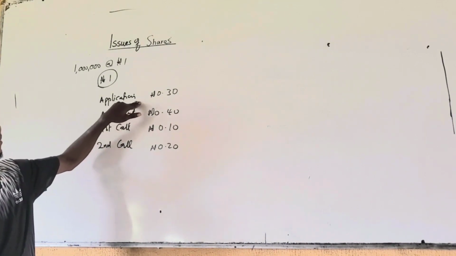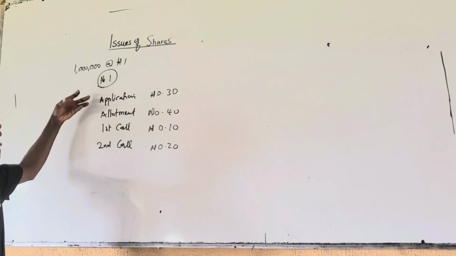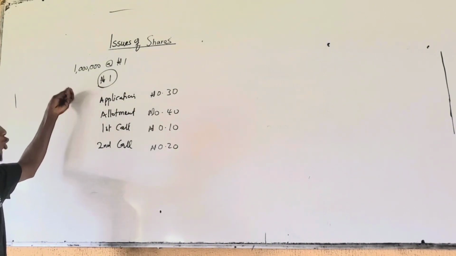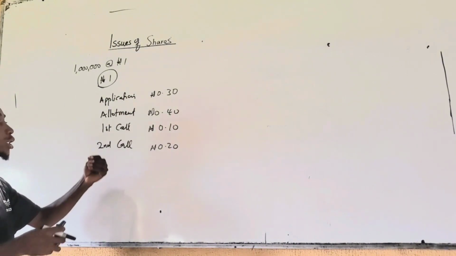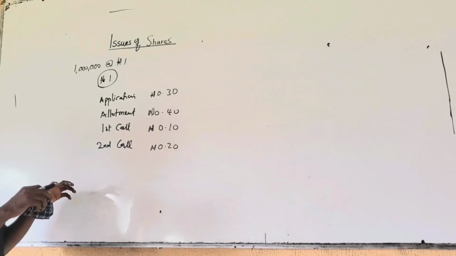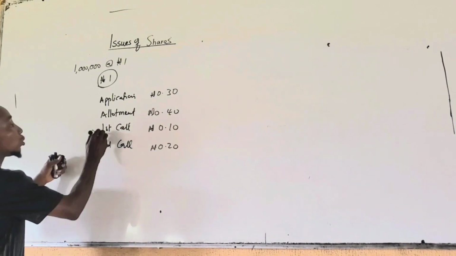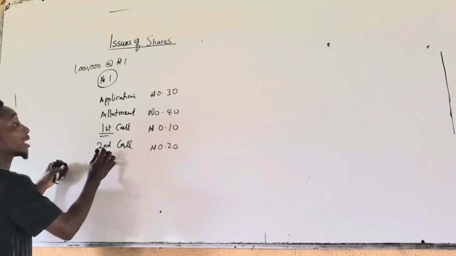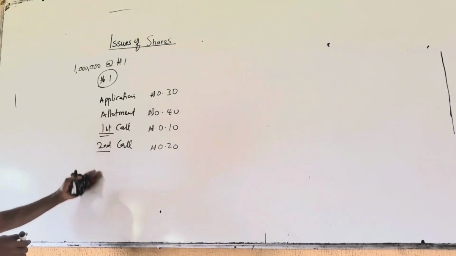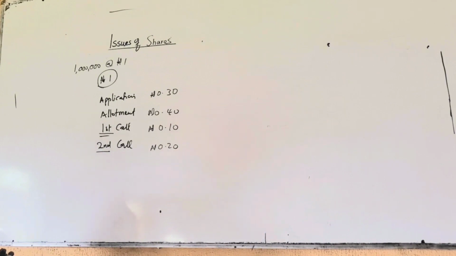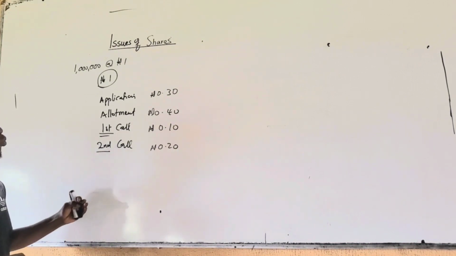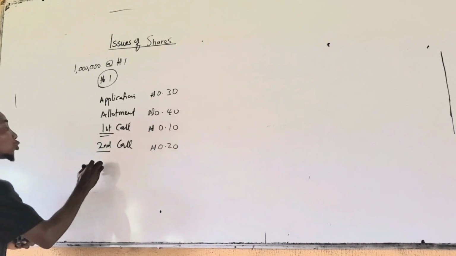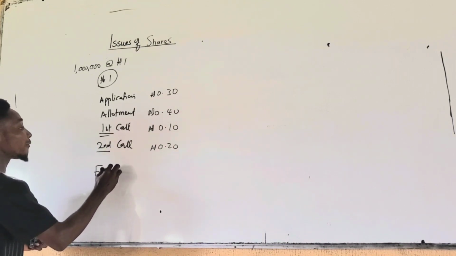So application, where the potential shareholders apply for the shares that were issued. Then allotment, this is the process of the company distributing shares to the qualified or potential shareholders. Then first call, they now make a call to make a payment. Second call, and just like that. Some may get up to third call, as the case may be. So this will be part 1 for this issue of shares. In part 2, we talk about forfeiture of shares and oversubscription.